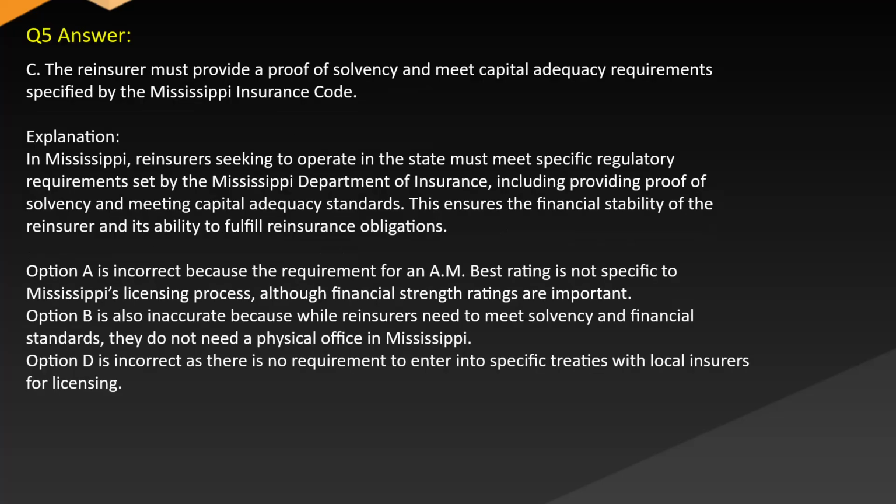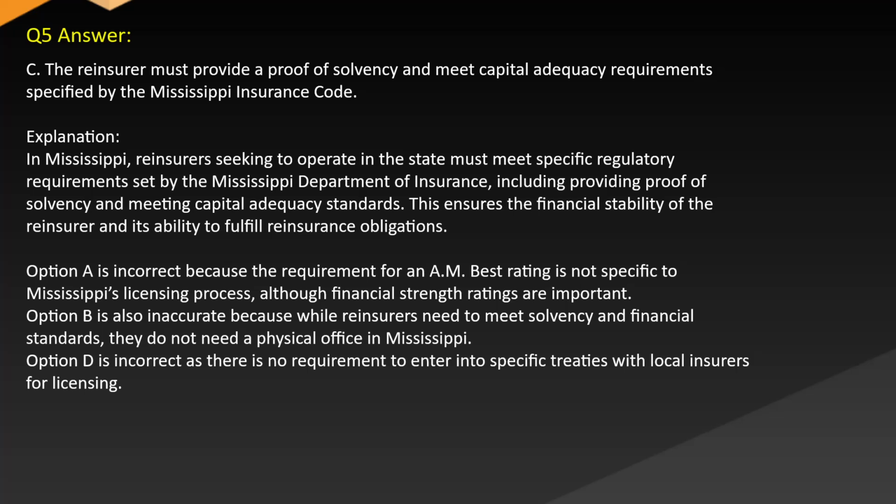Answer: C. The reinsurer must provide a proof of solvency and meet capital adequacy requirements specified by the Mississippi Insurance Code. Explanation: In Mississippi, reinsurers seeking to operate in the state must meet specific regulatory requirements set by the Mississippi Department of Insurance, including providing proof of solvency and meeting capital adequacy standards. This ensures the financial stability of the reinsurer and its ability to fulfill reinsurance obligations.